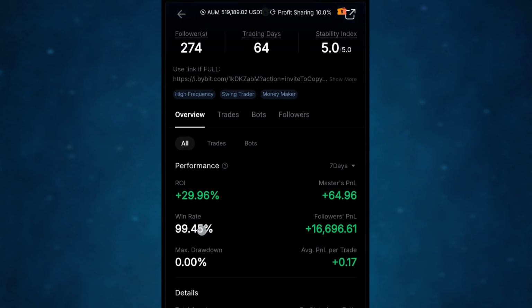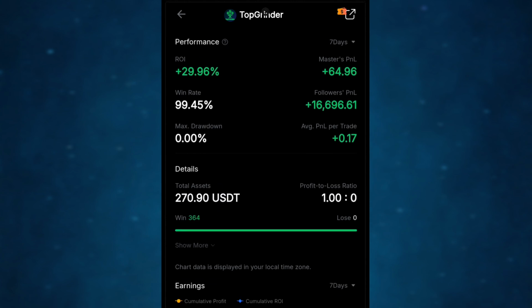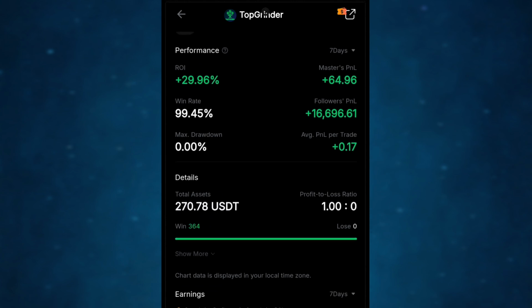So all you just have to do, right, is to come here to this place and actually look at this guy. You can see the profit, the total assets the guy made. You can see the loss ratio. The loss ratio is 0.001%.